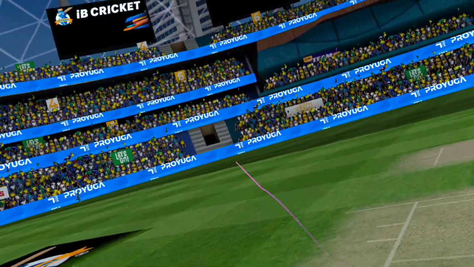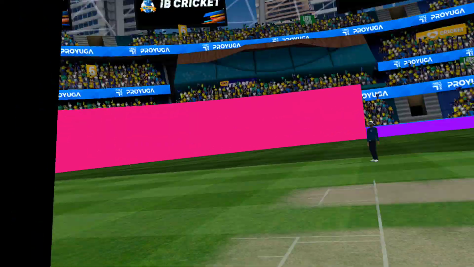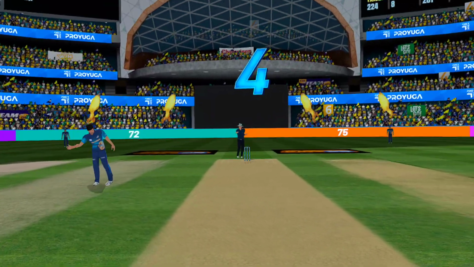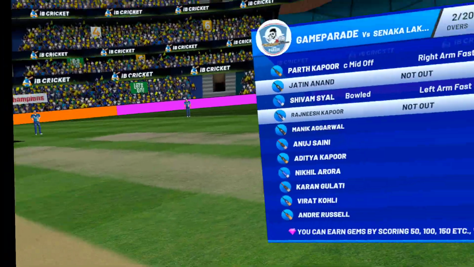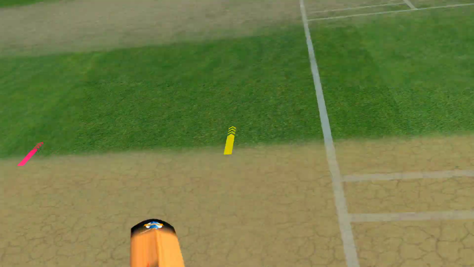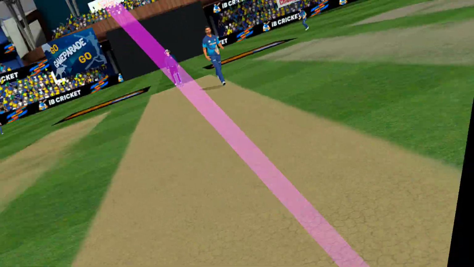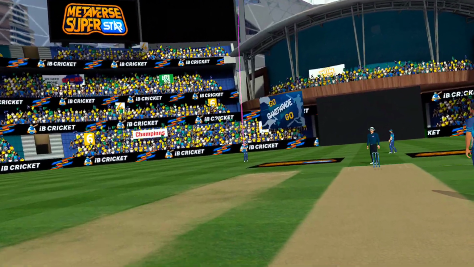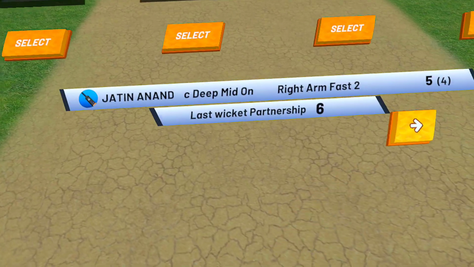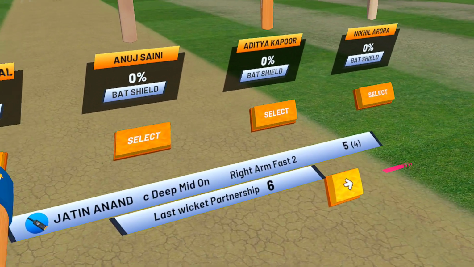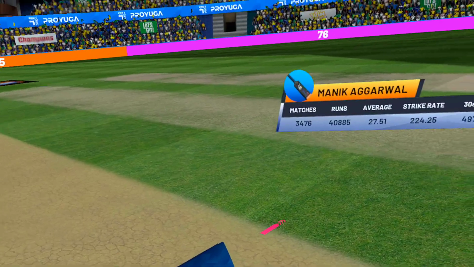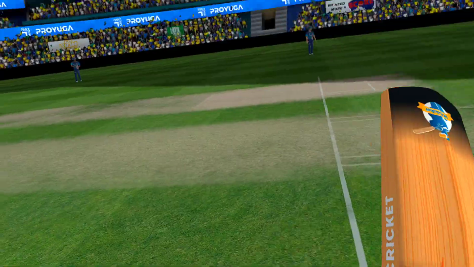Worked it beautifully to the leg side. Off the edge, yet it's flown for the boundary. Good over for the fielding side, but the batsman wouldn't be too unhappy. Bats in the air. Fielder accepts the offering. This bat's contribution is 5. New bat comes into play.